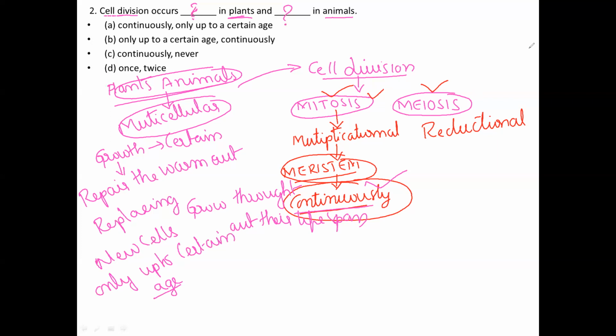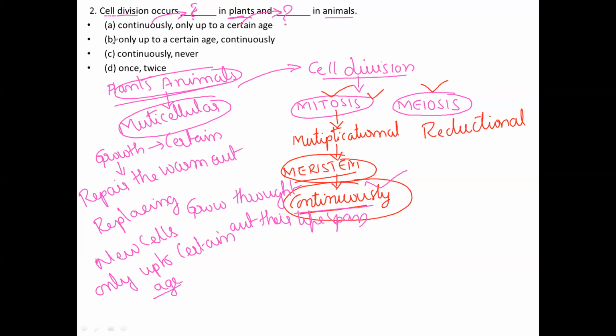While we are going to see this question here, they asked up to a certain period of time. Whereas in case of plants, it should be continuous. So in case of plants, this is nothing but continuous, but in animals only up to a certain period of time.